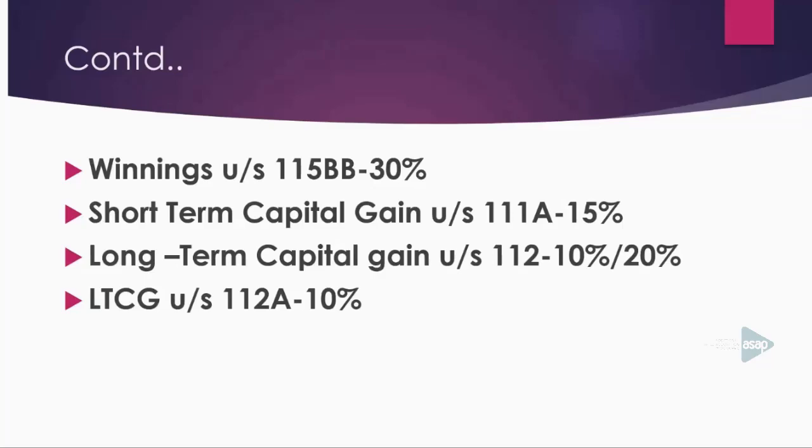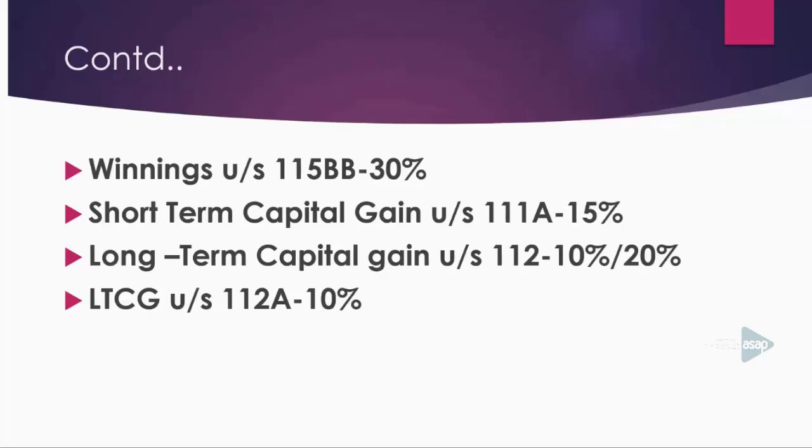If your total income includes winnings under section 115BB, short-term capital gain under section 111A, long-term capital gain under section 112, and long-term capital gain under section 112A, then you have to compute the income tax at the rate of 30% or 15% or 10% or 20% or 10% as the case may be. All other income included in the total income has to be charged at the rate of 25% or 30% on the basis of the turnover of the company in 2016-17. Okay, clear?